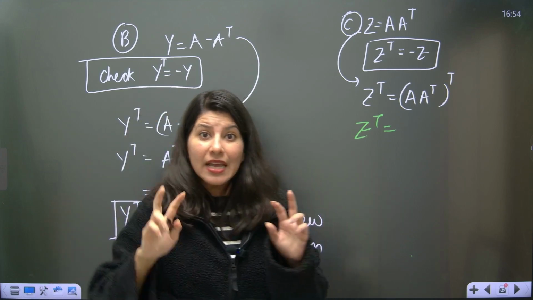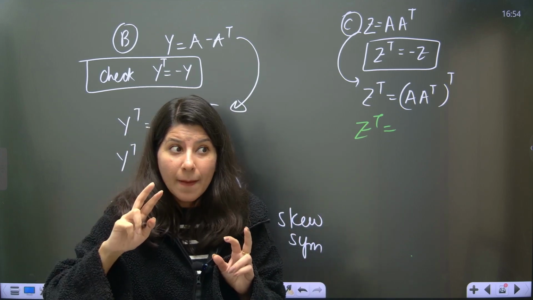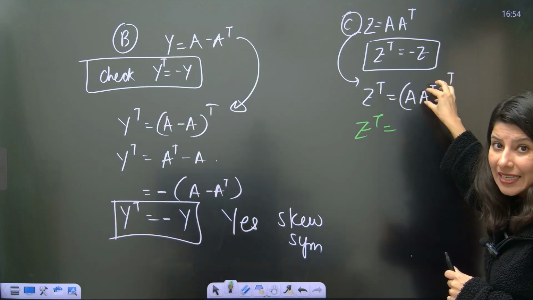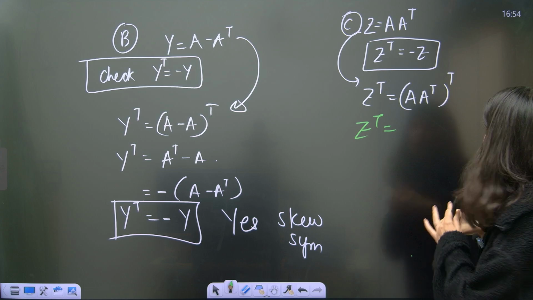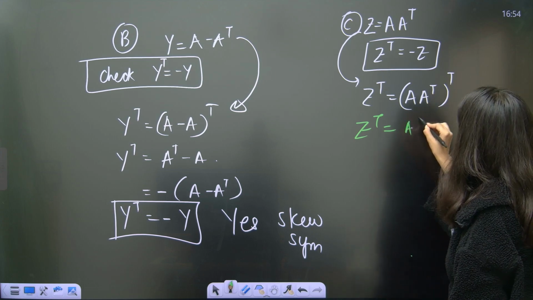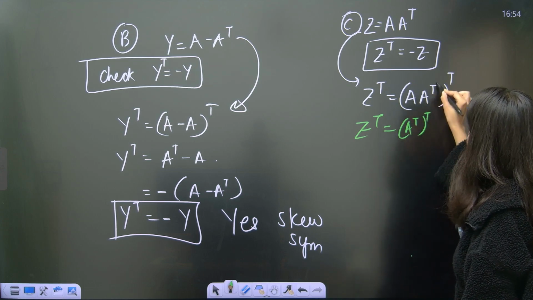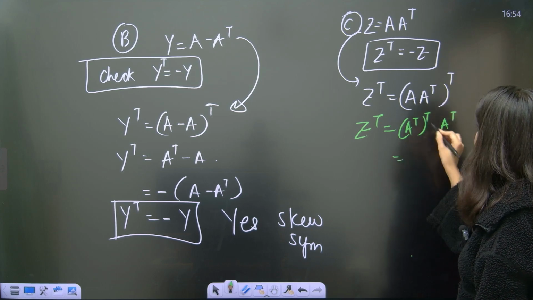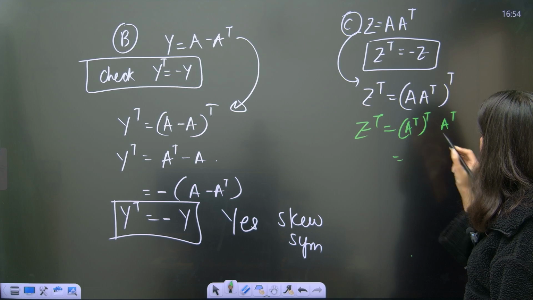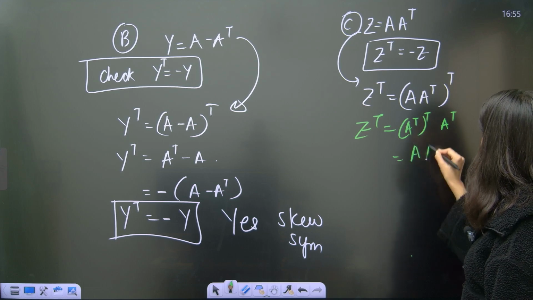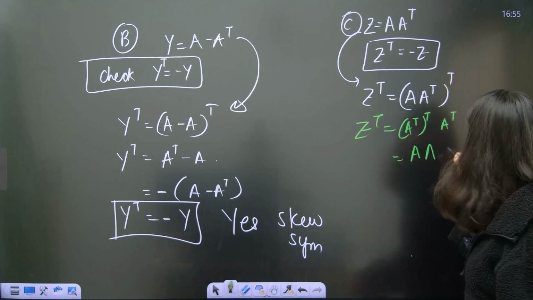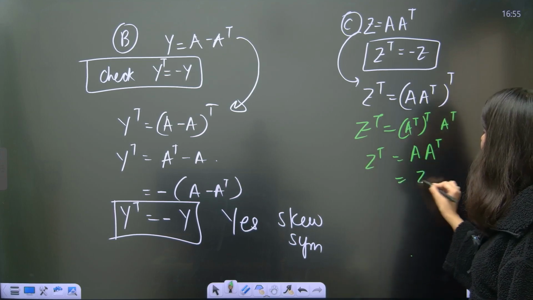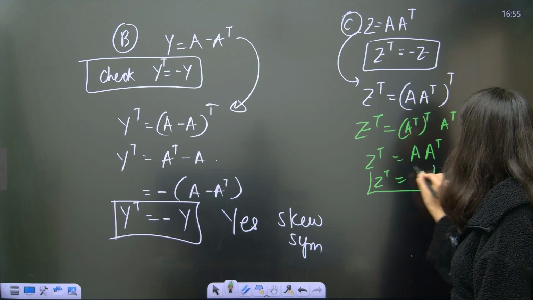See, remember AB whole transpose was B transpose A transpose. So A transpose whole transpose will be this transpose, this transpose. So A transpose, this is B, right? So B transpose and then A transpose. So what is this? Tell me. This is A. This is A transpose. Transpose is what? A transpose is your Z transpose. Can you see this is back to Z? Z transpose is equal to Z.